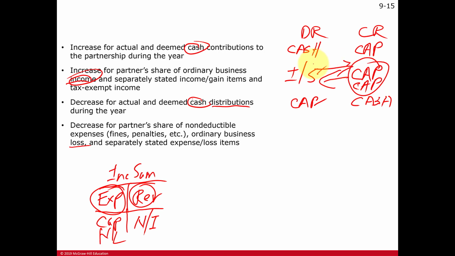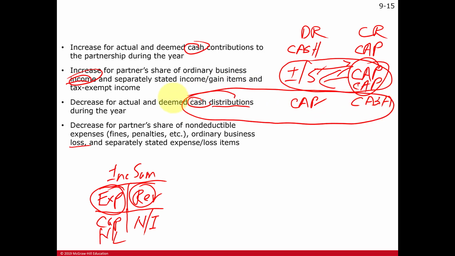Now, you notice here, allocating net income or loss, there is no cash. You're not making any distributions. Distributions are a separate transaction here. And this cash going to the partner is tax-free as long as the partner has a basis in their partnership interests. And keeping in mind, the capital account is the inside basis. And you can take cash out of your account to the extent of your outside basis that includes that partner's share of the partnership liabilities.